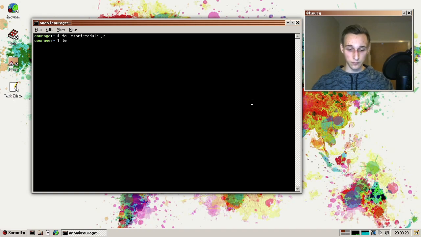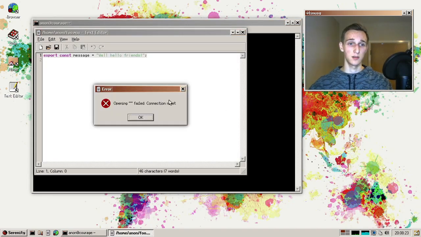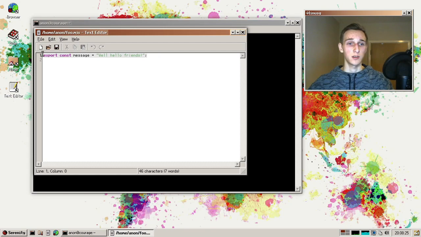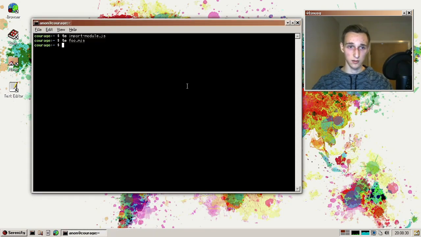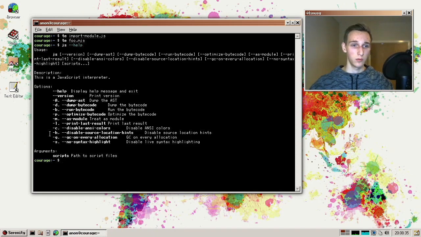And the module foo.mjs simply exports a constant message variable, which is a string. And so the JS REPL has gained a new flag, which is called -m for module. And so if you enable that, it will pass as a module, which will enable support for imports and exports. And so if we run the import module file, you can see it logs, well, hello friends, which it imported from a different file, which is super cool.